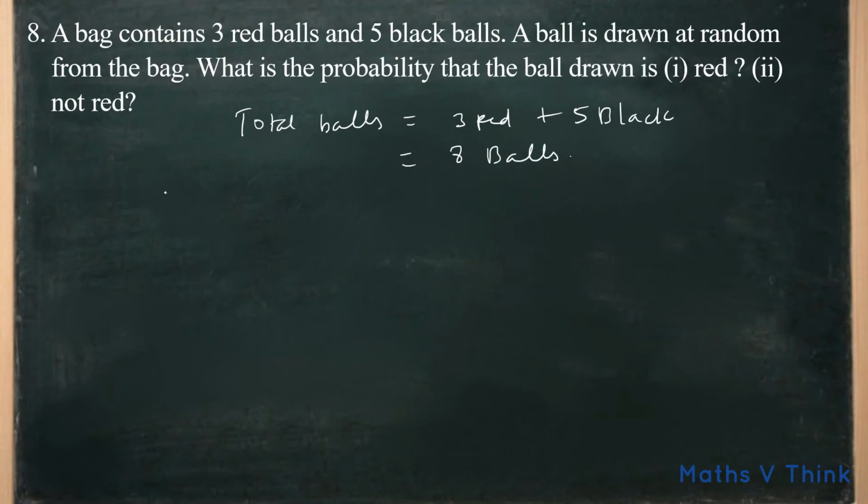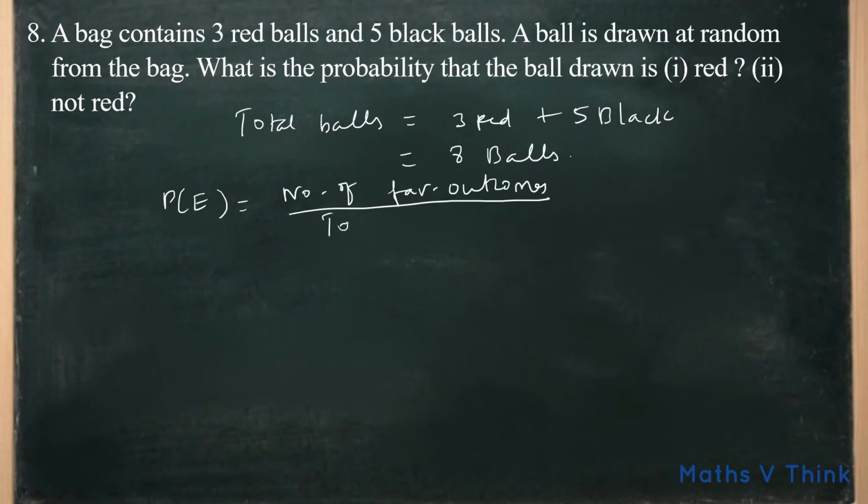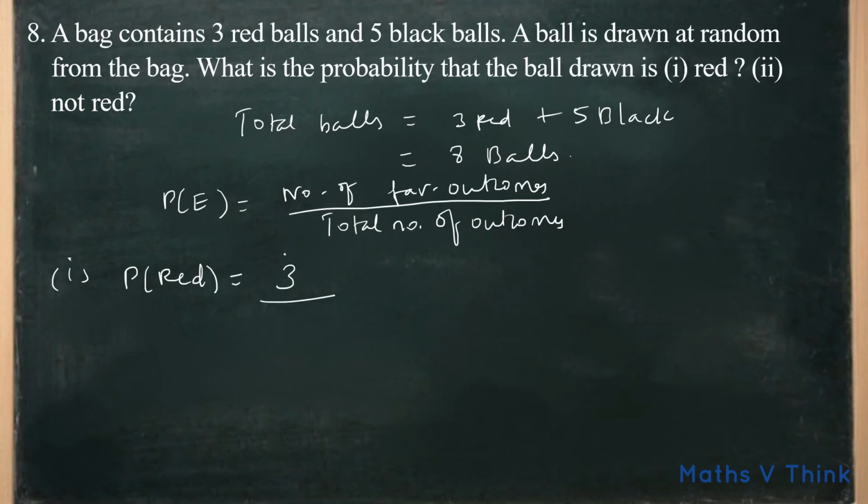And now we know the formula. Probability of an event is equal to number of favorable outcomes divided by total number of outcomes. First one, probability of red, which is equal to total number of favorable outcomes. Here it is 3 red balls. So 3 favorable outcomes divided by total number of outcomes, 8 balls. So 3 divided by 8.